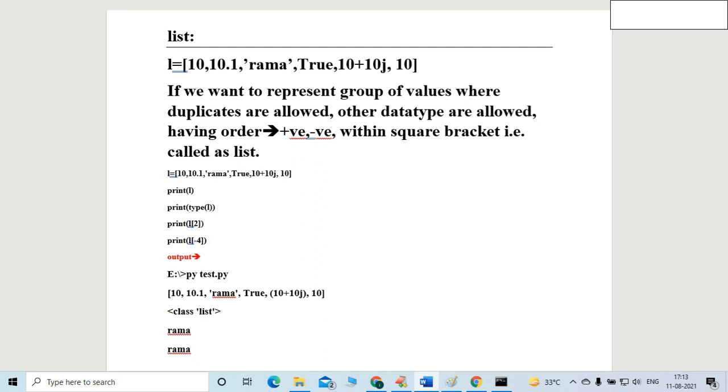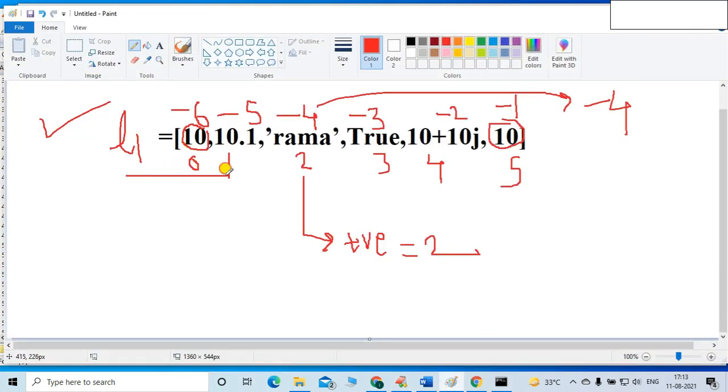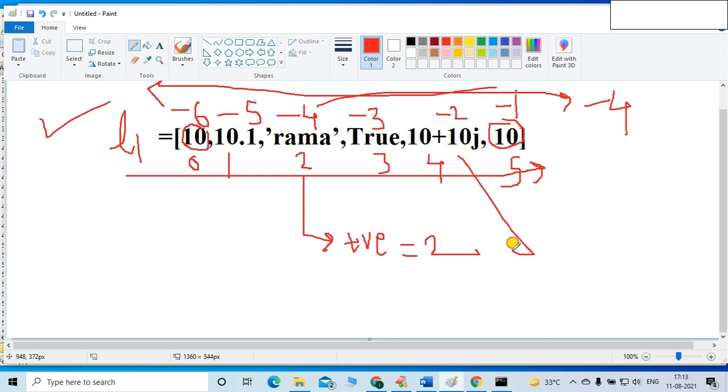So insertion order is also preserved. Having order means, friends, the insertion order is preserved, right? Whatever order I mention here is now fixed. That's why I say the insertion order is fixed. By this order you can call any value. Suppose I want to call this imaginary value, I can. Suppose I want to call this float value, I can. I can easily call. So that is called a list.